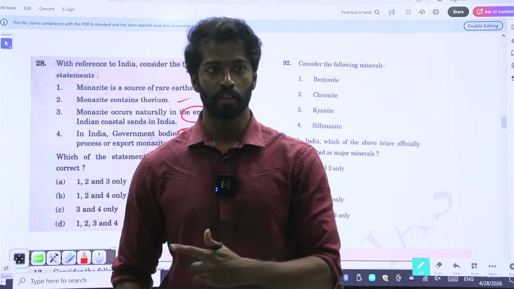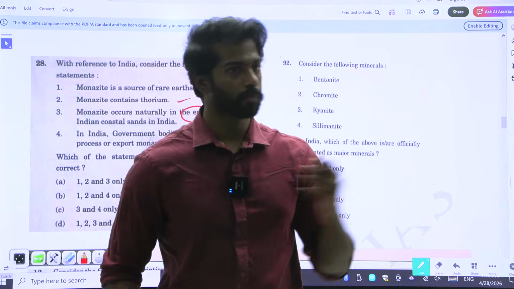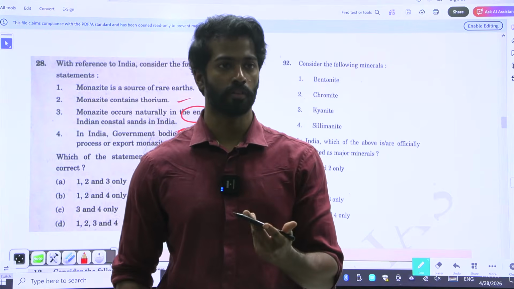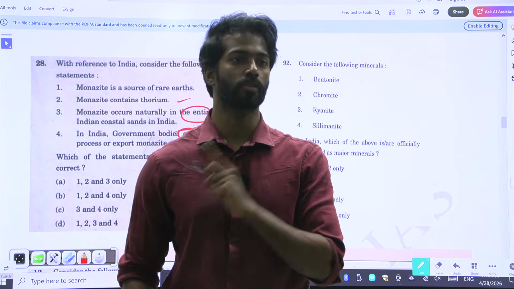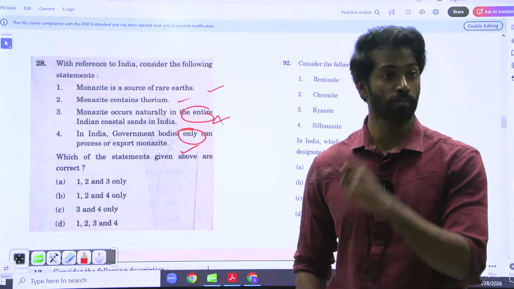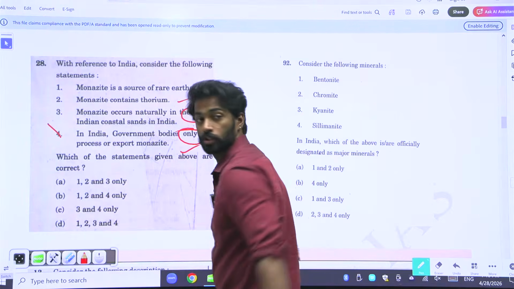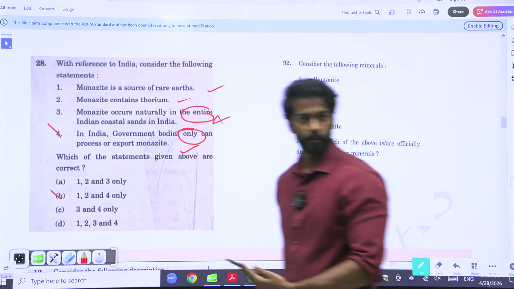Now the government is actually opening up. But at that time, the government did not open up at all because there is high scope of misuse. So that is why government bodies only have the authority for exporting and processing of thorium. So that's why this is also right. So the answer is D.